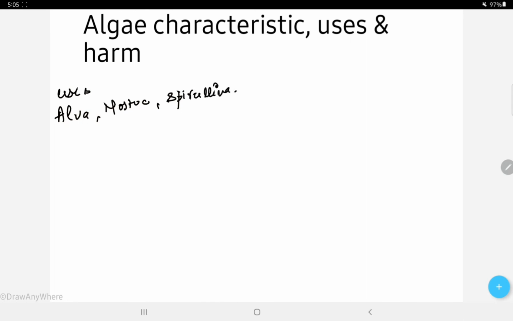They are used to eat, right? Also Anabaena and nostoc help to carry out nitrogen fixation.